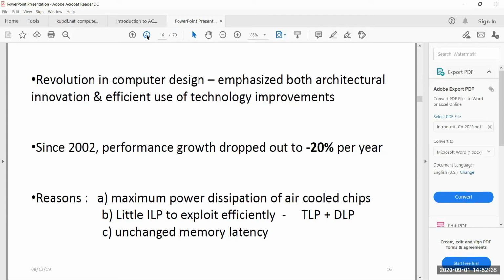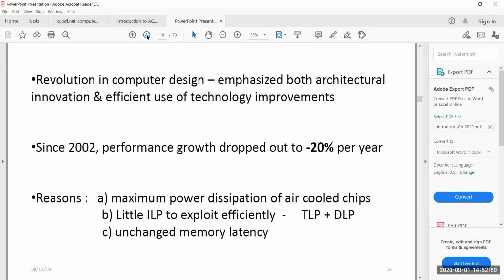They achieved a lot of growth there. They improved on the techniques to achieve better and better instruction level parallelism. And there came a point where they could not exploit any more instruction level parallelism.